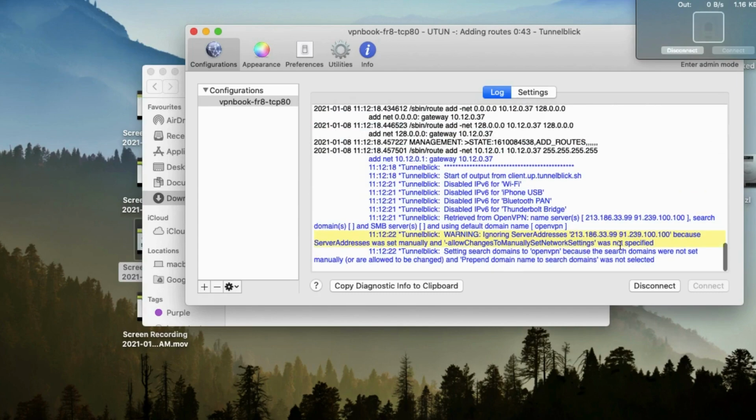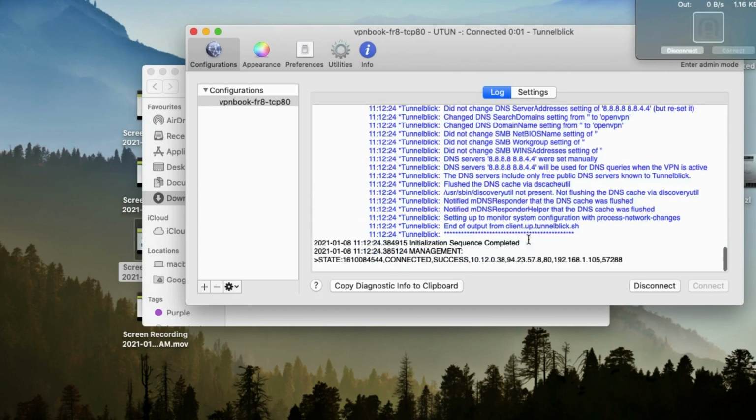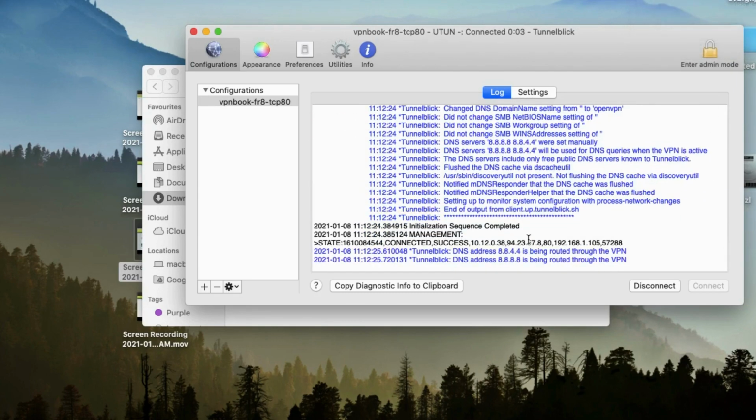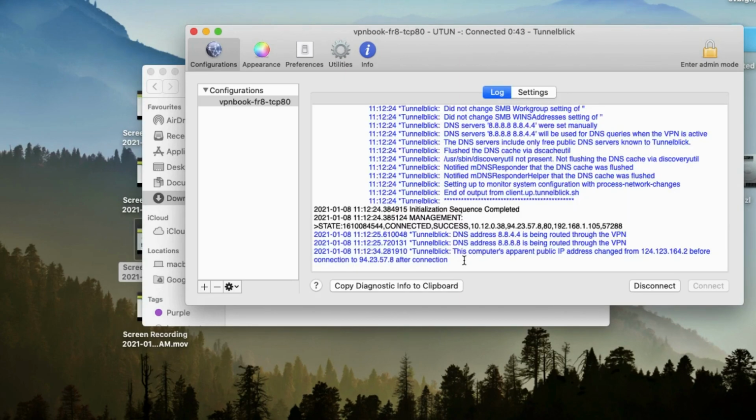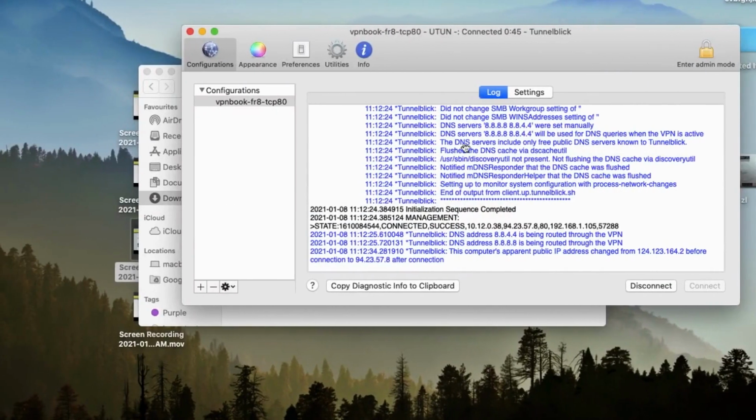It's connected. Once it is connected, it will change the... yes, success. The DNS address has been changed through a VPN. You can see the settings here. Don't change anything. It will be set to manual because we have downloaded it from manual.